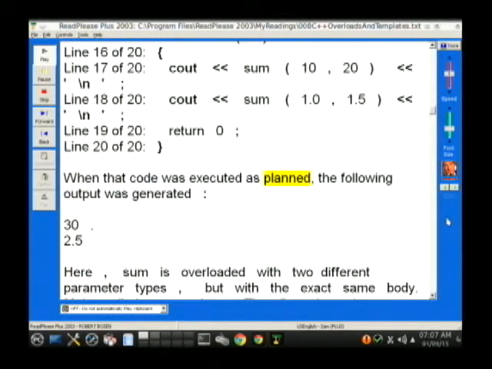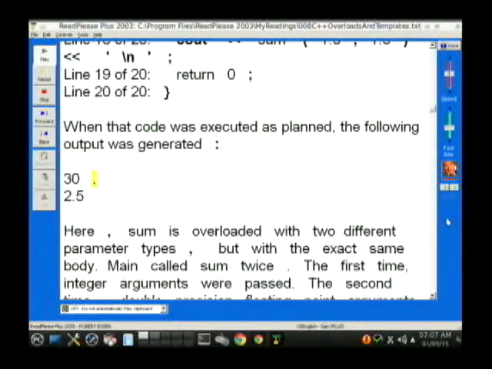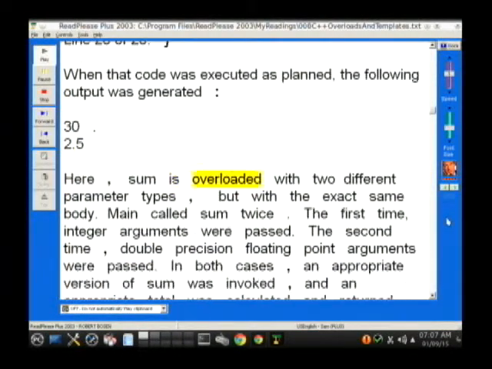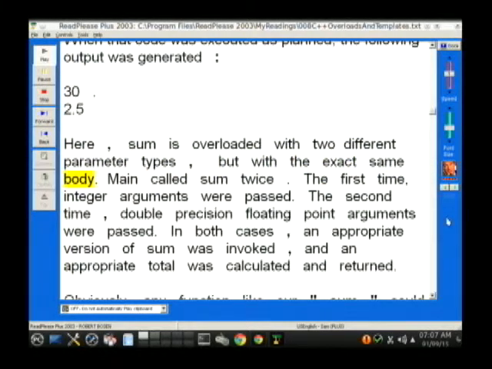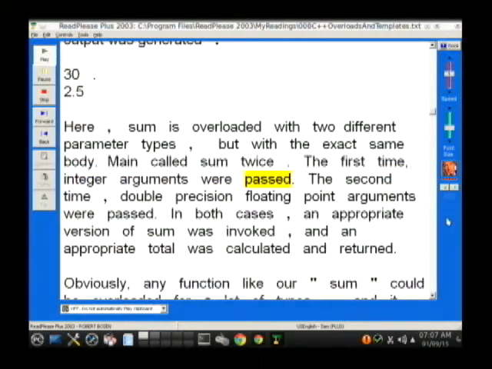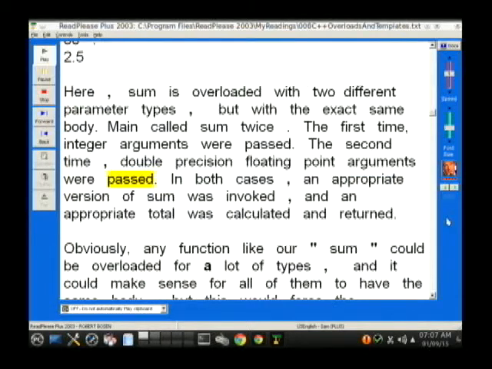When that code was executed, as planned, the following output was generated: 30. 2.5. Here, sum is overloaded with two different parameter types, but with the exact same body. Main called sum twice. The first time, integer arguments were passed. The second time, double precision floating point arguments were passed.